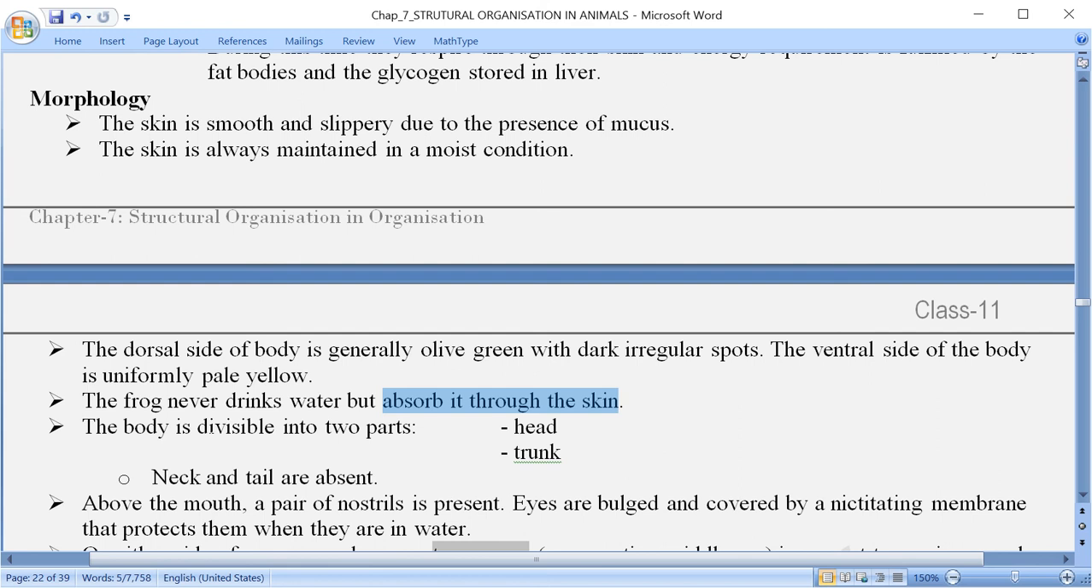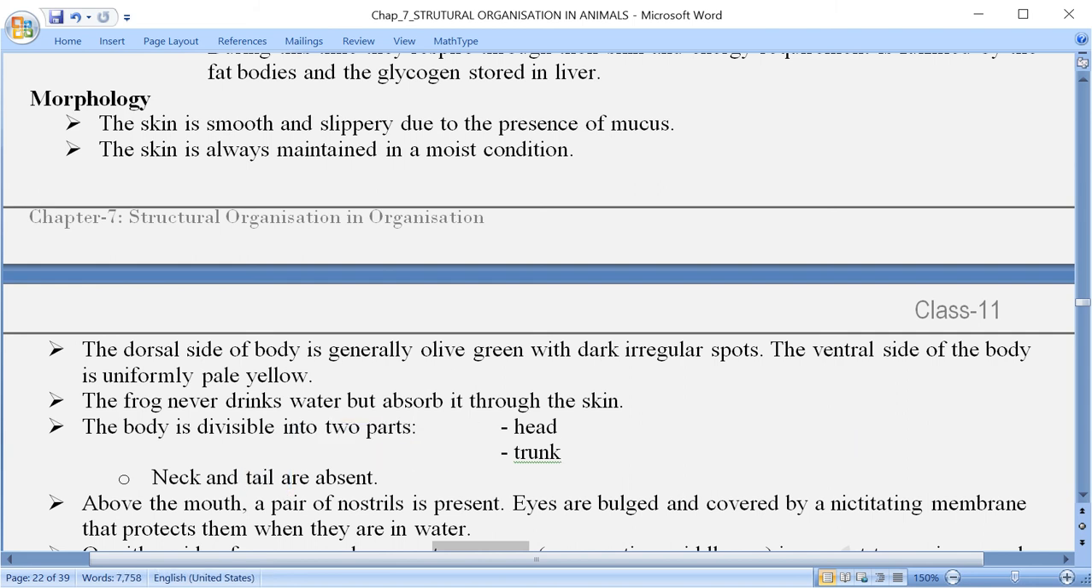The entire body can be divided only into two parts, that is the head and the trunk here. क्या बोल रहे हैं यहाँ पर कि entire body is divisible into two parts, mainly the head and the trunk. A true neck is absent here, and it does not even have a tail in its adult form. Here at present I am talking about the adult form.